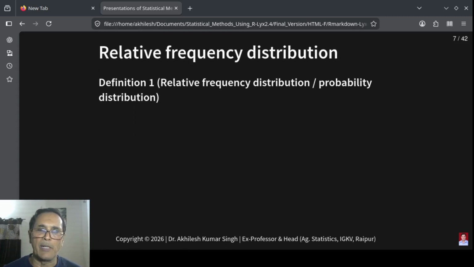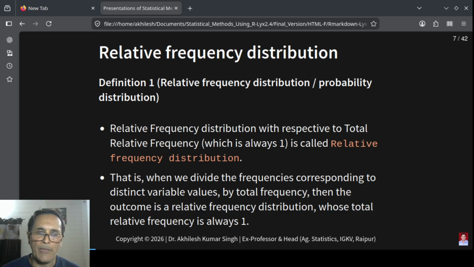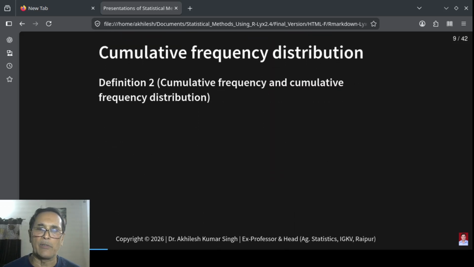The first concept is relative frequency distribution, which I frame as: relative frequency distribution is computed with respect to total frequency. That is, when we divide the frequencies corresponding to distinct variable values by the total frequency, the outcome is the relative frequency distribution, whose total is always 1. This concept is akin to the probability distribution. Thus, we can interpret it that the probability of a variable value is nothing but its corresponding relative frequency.